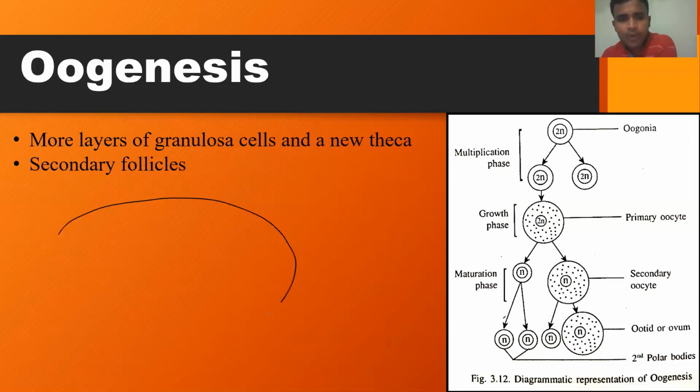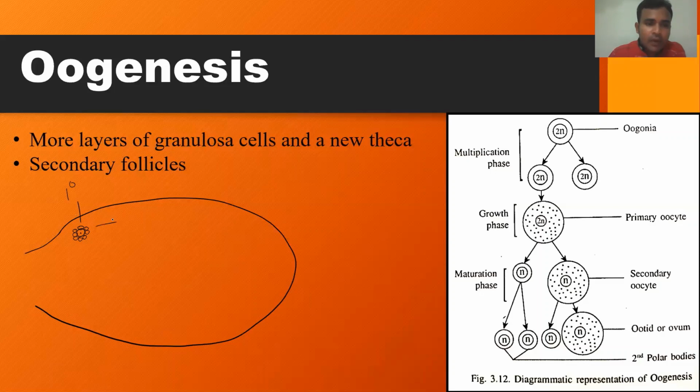If this is the ovary, the development of ovarian follicles takes place only in the margins. At the time of puberty, just imagine this is a primary oocyte, arrested in prophase 1, and surrounded by granulosa cells. So this primary oocyte with the granulosa cells is called a primary follicle. Nearly 60 to 80,000 such primary follicles will be there in the ovary, but I will show only one primary follicle here.